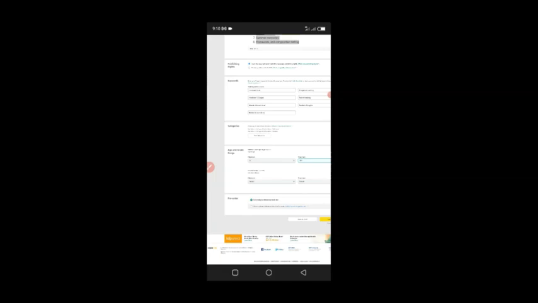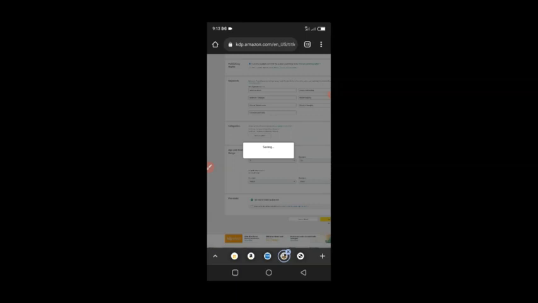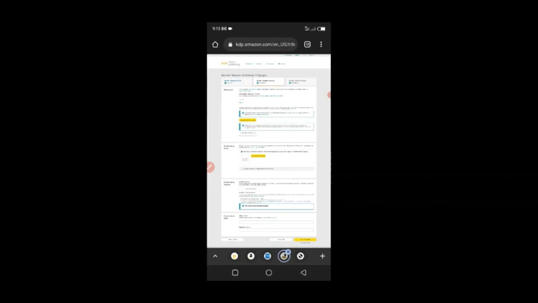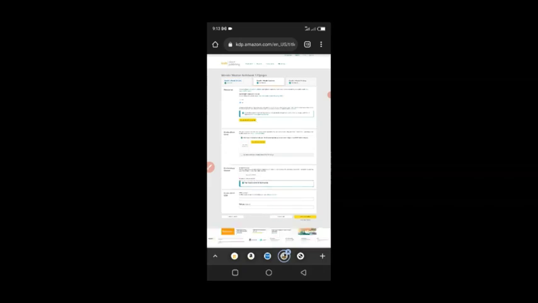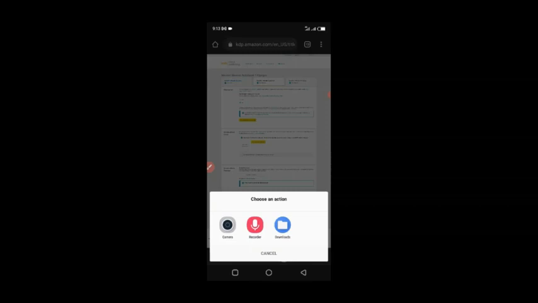I'm ready to release my book now because the book is ready. So I'm just going to click, and once it's done saving, it's going to say done, and then you can proceed to the next option, which is about your Kindle ebook content. For the digital rights management, I'm going to leave it at no, and then I'm going to click on upload manuscript. Let me circle that so that you will see here.